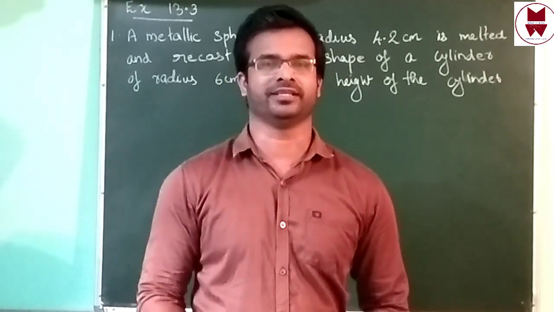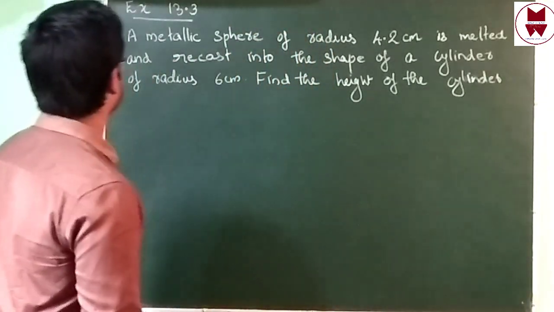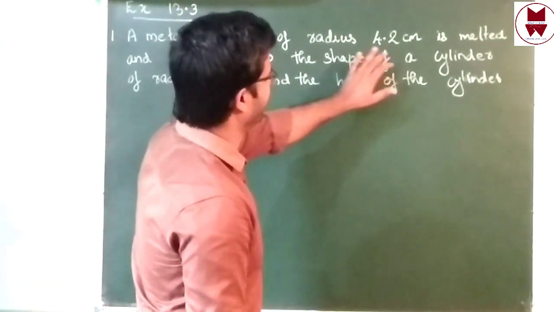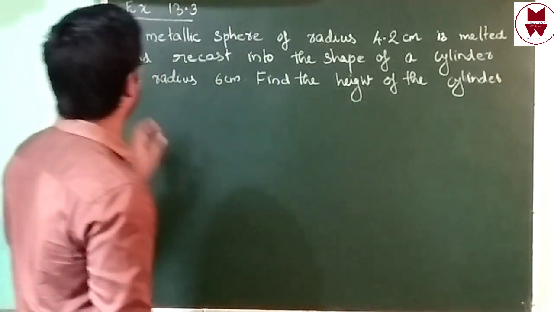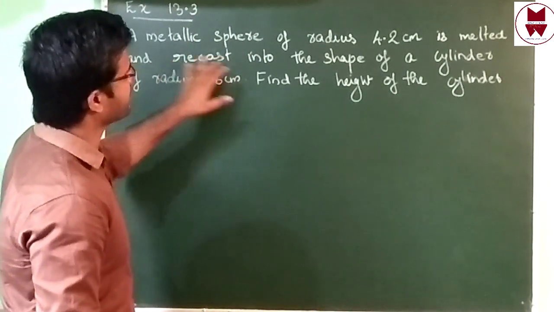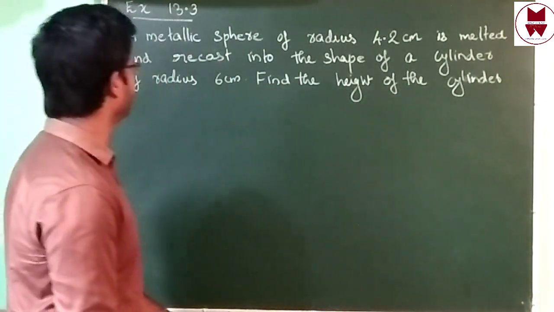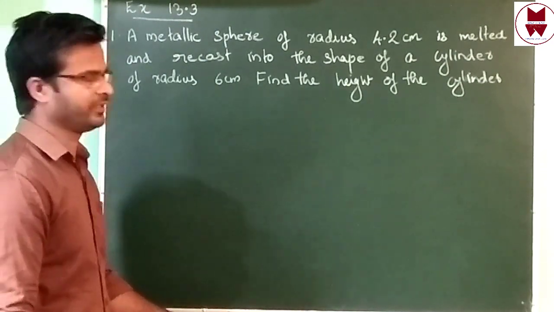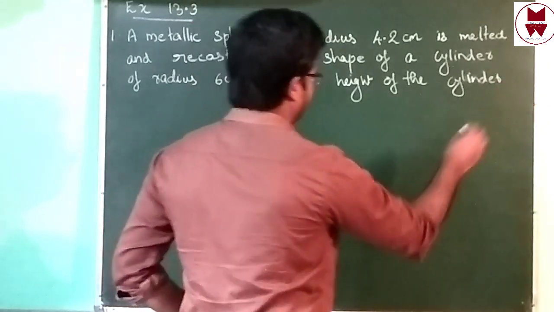Exercise 13.3, question number 1. A metallic sphere of radius 4.2 centimeter is melted and recast into the shape of a cylinder of radius 6 centimeter. Find the height of the cylinder. In here,